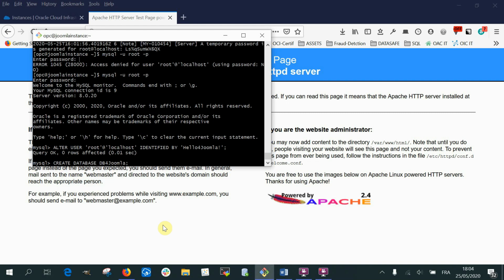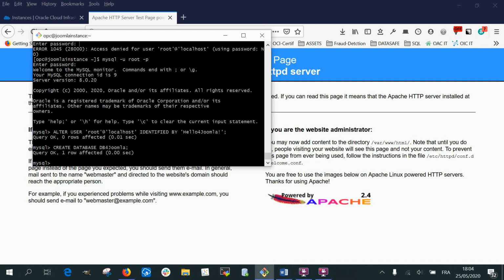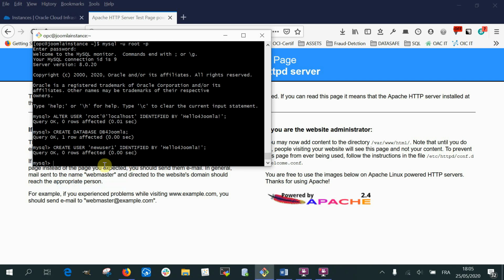So now I create the MySQL database. I create a database inside MySQL. I create a new user. So I will call it new user 1. Here we go. So this new user, we need to alter it, because with MySQL version 8 there is a new authentication method, and this new authentication method is not supported by Joomla.